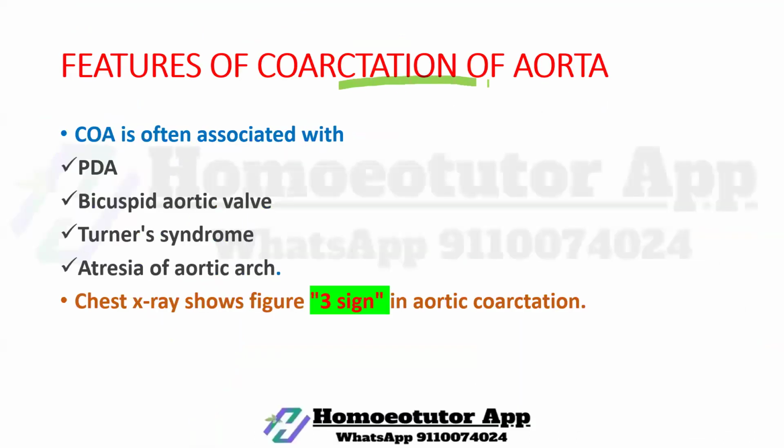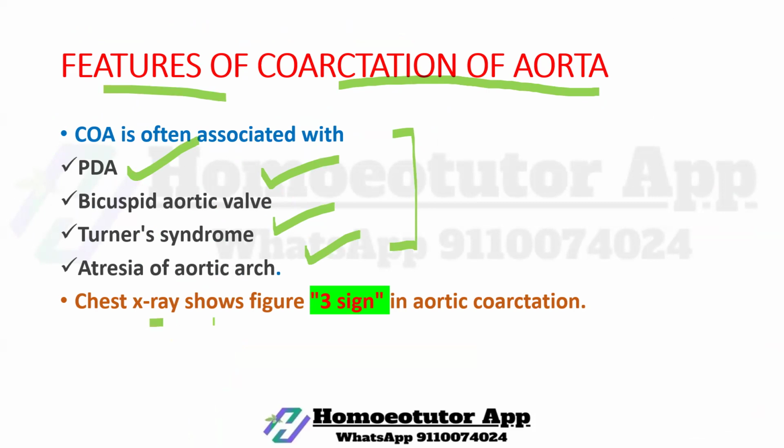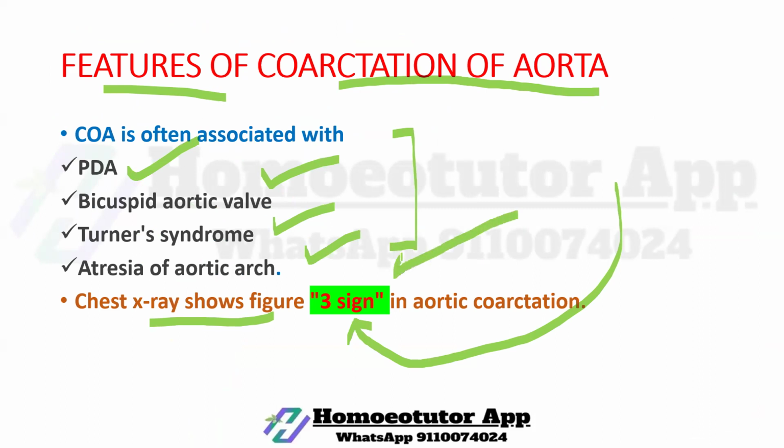What are the features of coarctation of aorta? PDA, bicuspid aortic valve, Turner syndrome, atresia of aortic arch. These are the conditions associated with the coarctation of aorta. And chest X-ray, very, very important MCQ. You will be asked which of the following conditions has the 3 sign in the chest X-ray. 3 sign.